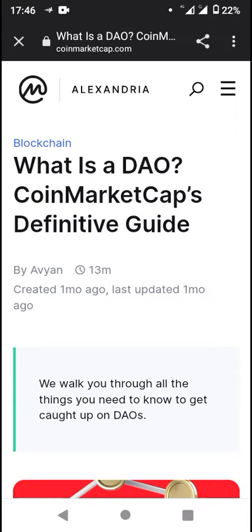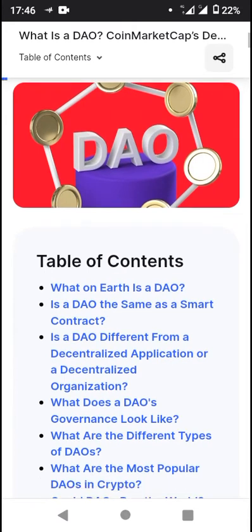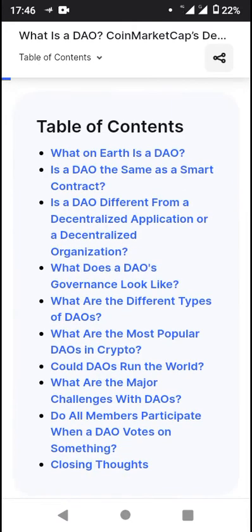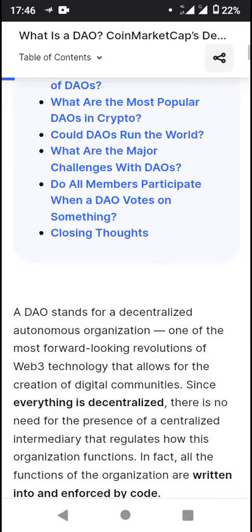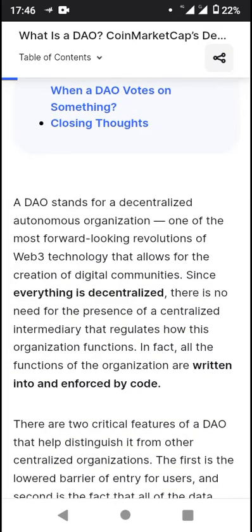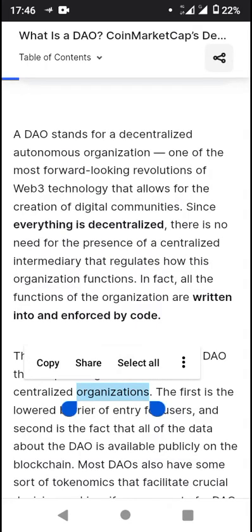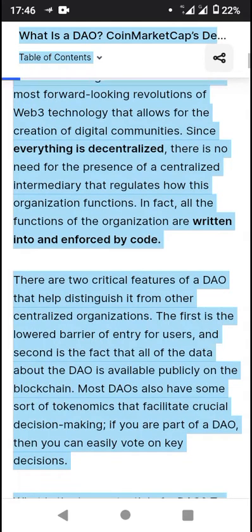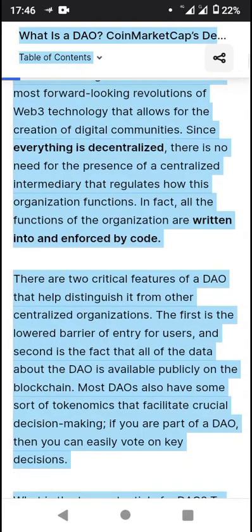So heading back to this article, it says these are some of the table of contents we'll be looking at, but we'll try as much as possible to pick out some of the basics. So right here it says a DAO stands for Decentralized Autonomous Organization, one of the most forward-looking revolutions of Web3 technology that allows for the creation of digital communities. Since everything is decentralized, there is no need for a centralized intermediary that regulates how this organization functions. In fact, all the functions of the organization are written into and enforced by code.